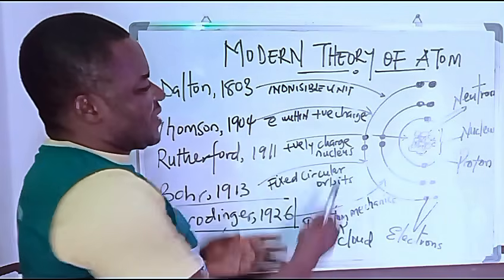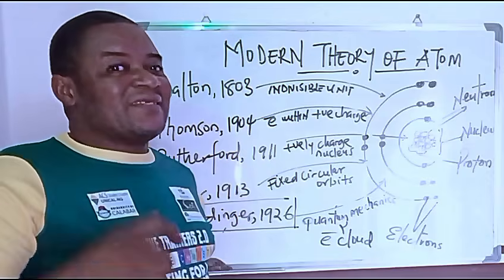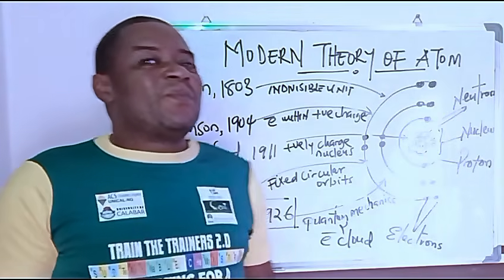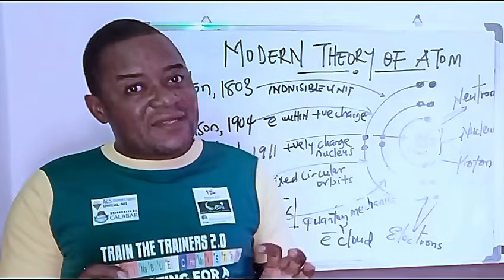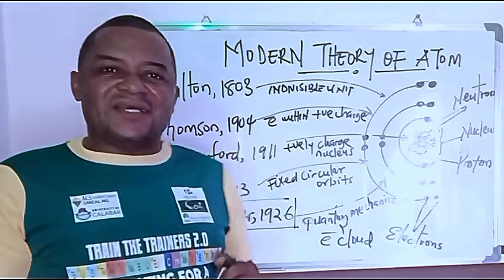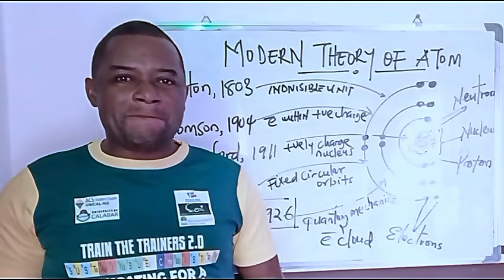When you take a look at this description of an atom, which every element has, you will see that it is not the design of the earlier theories of an atom, but more of the design of the modern theory of an atom. I'm going to explain this as we go.